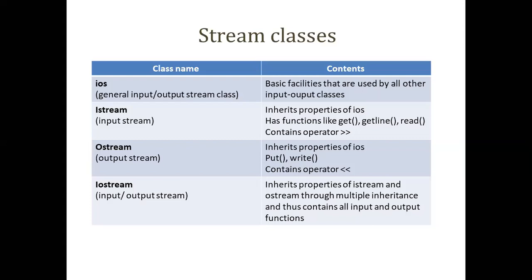iostream, as we have said, inherits the properties of istream and ostream through multiple inheritance, and contains all the input and output functions. Both are defined separately in istream and ostream, and both are inherited as a part of your iostream.